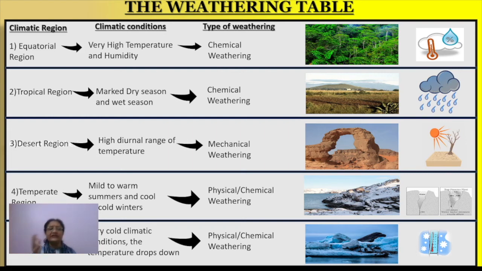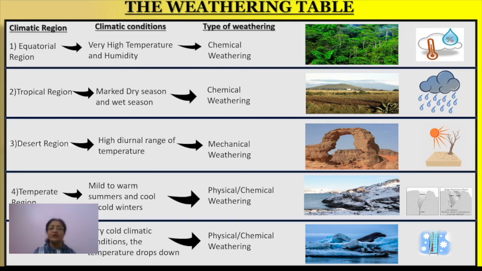So all these things are responsible for more and more biological weathering. It's quite natural. So that is why we can say that in the equatorial region, chemical as well as biological weathering both can be seen. Now come to the next area.